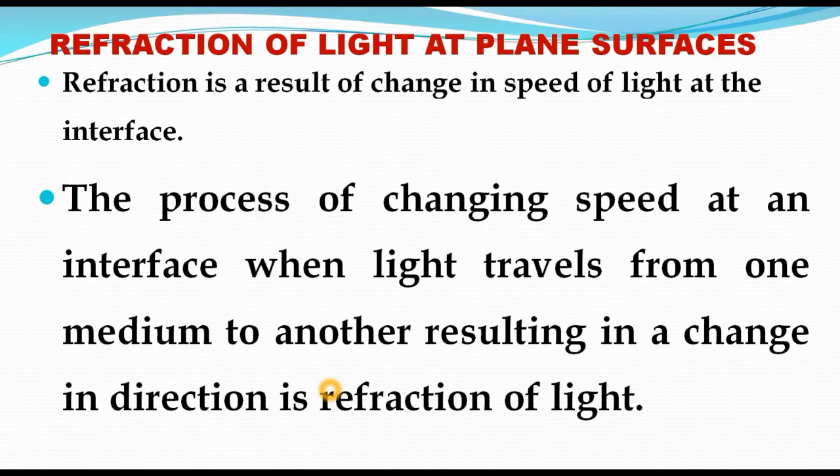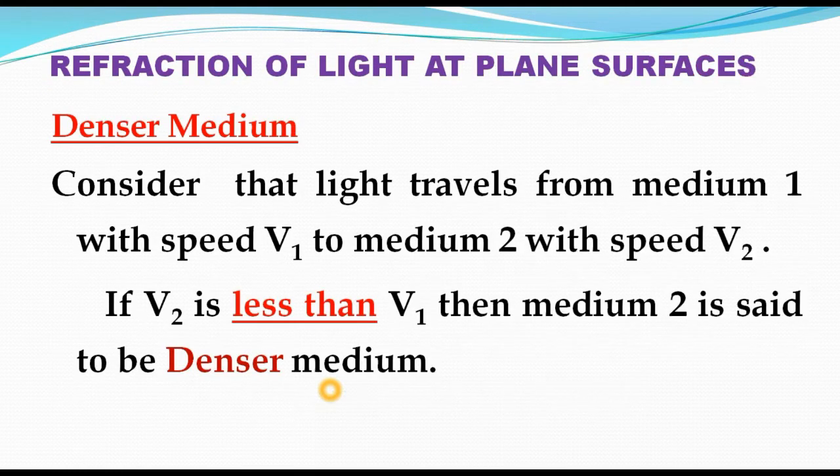So refraction means that when a light ray travels from one medium to another medium, its direction changes, moving towards the normal or away from the normal. That phenomenon is called refraction of light. The main reason for refraction is that when the light travels from one medium to another medium, its speed changes. Due to the change in speed, its direction also changes.